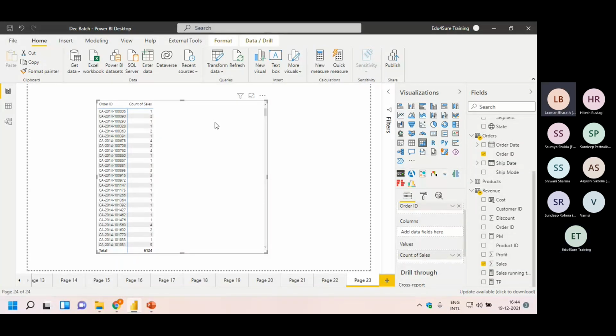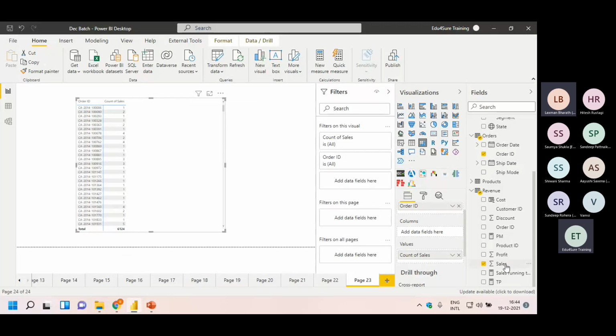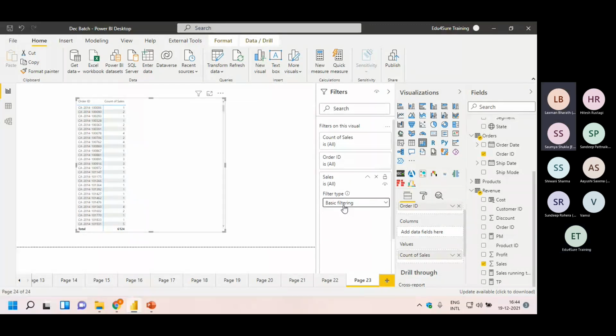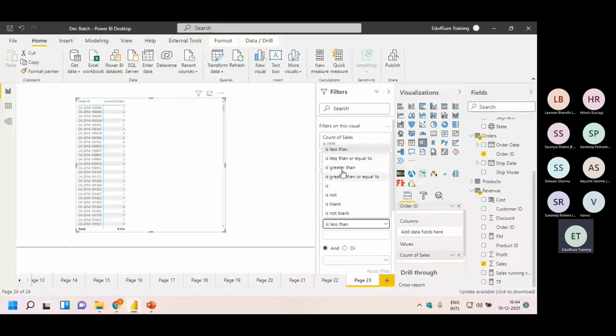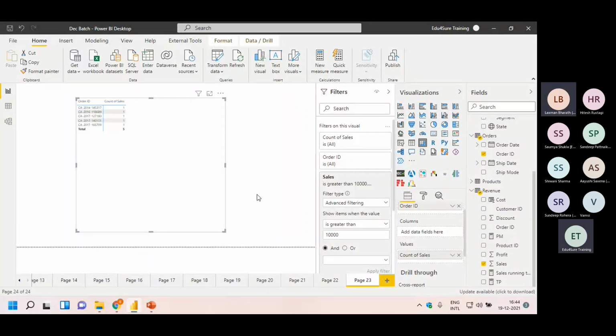Total transactions, 6134. If I go to the filter section here, take sales, and say where sales is greater than 10,000, what will happen? These are the number of transactions greater than 10,000: 5 transactions.